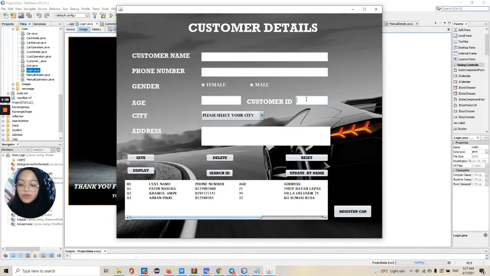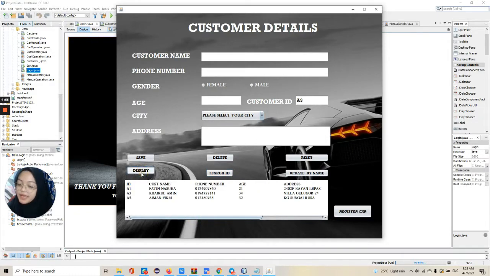Khairul Amin is A3. I want to know about Khairul Amin's details only. So I will search the ID, and Khairul Amin's details will appear in the text display here. You can see it.